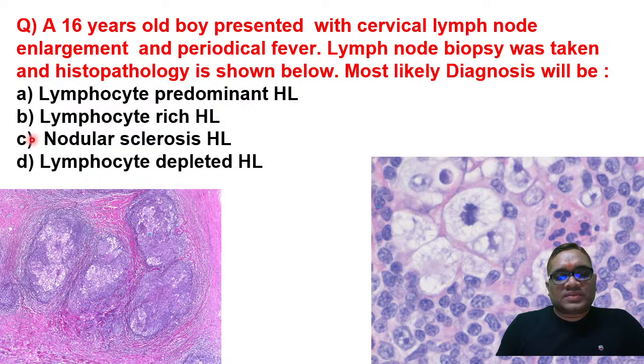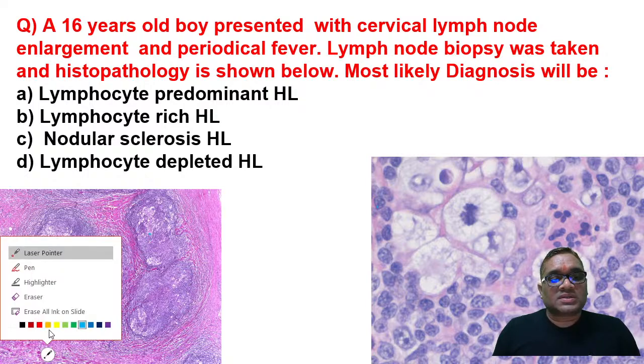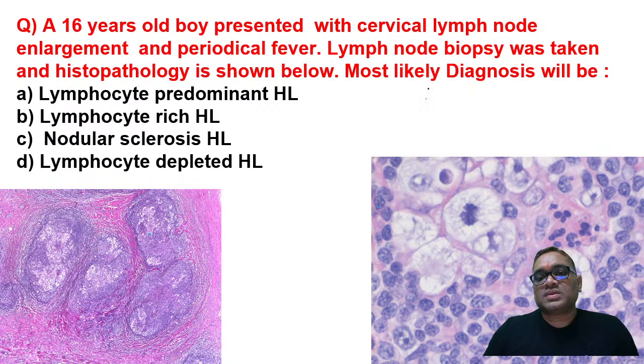See what we are observing: a 16-year-old boy, cervical lymph node, periodical fever. So Pel-Ebstein fever. You remember Pel-Ebstein fever: 15 days fever, 15 days no fever, 15 days fever, 15 days no fever. That is called periodical fever, which you see in Hodgkin's lymphoma.